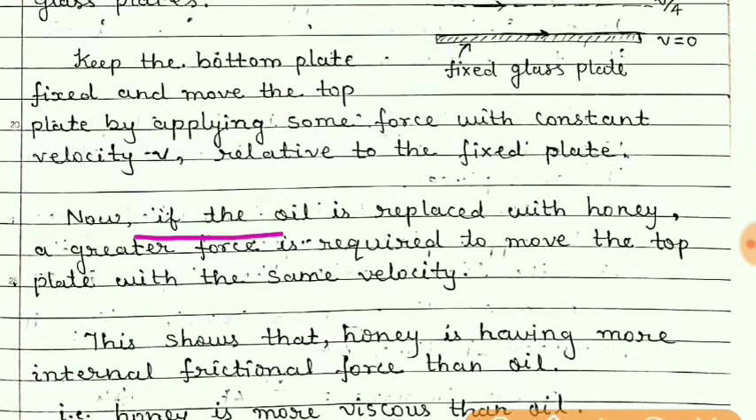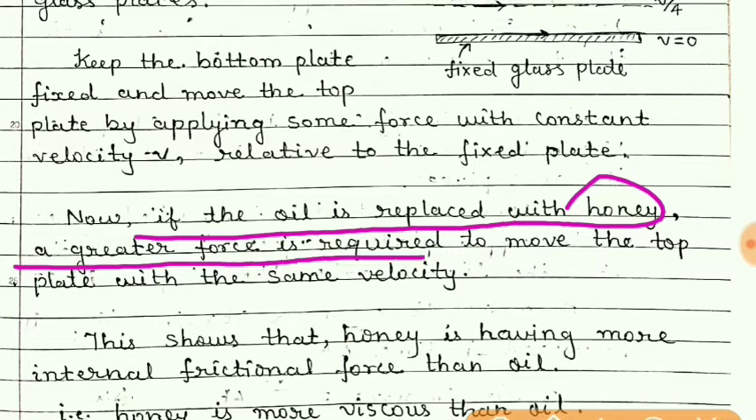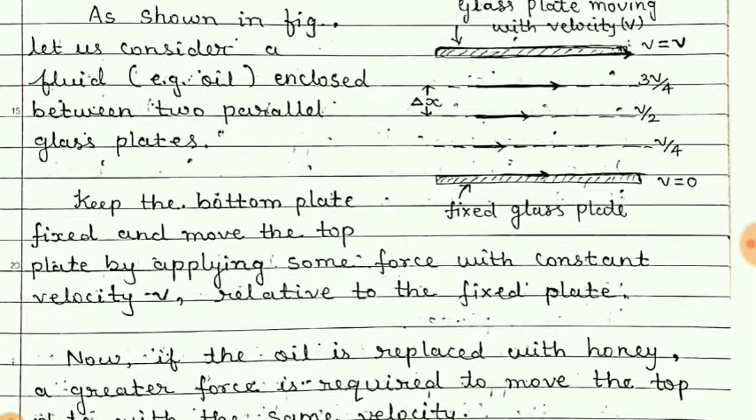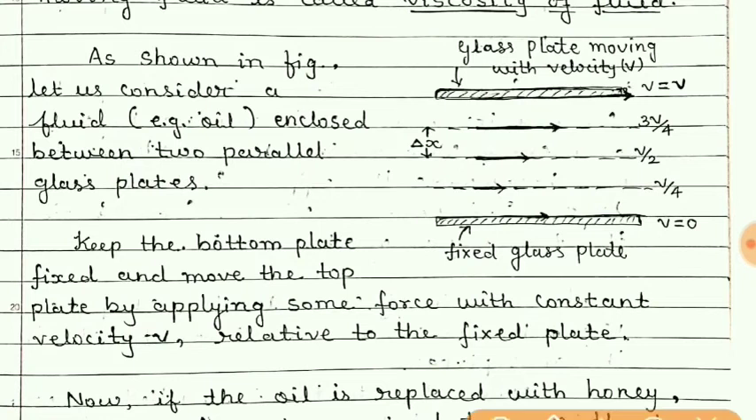Now if the oil is replaced with honey, a greater force is required to move the top plate with the same velocity. Earlier we took oil and now we have kept honey in between the two plates. So we know that if we want to move this upper plate with the same velocity as earlier, then we need to apply more force. So it is clear that different fluids have different viscosity, or different opposing property.